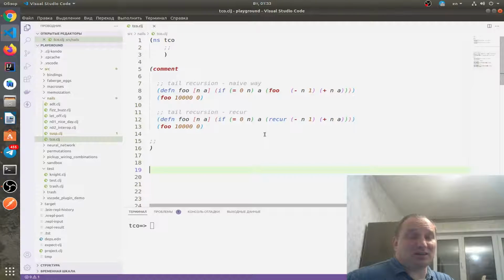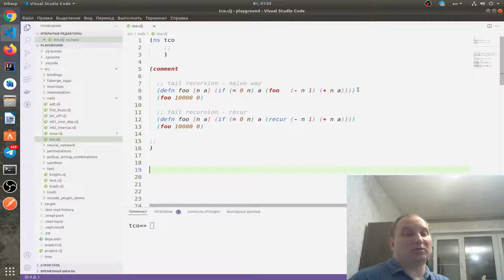But here in Clojure we're using recursion a lot. Let me explain it a little deeper in today's nail. First of all, we are trying to implement a function which returns the sum of numbers from 0 up to a given value. We call it foo, and we will use an accumulator.